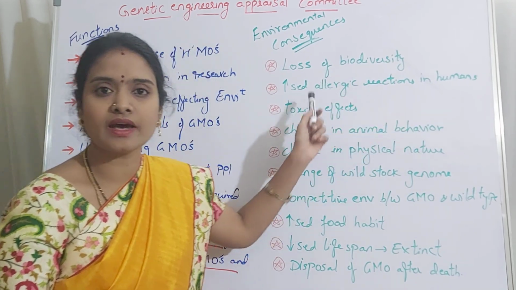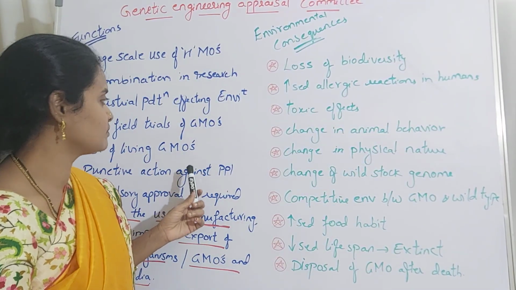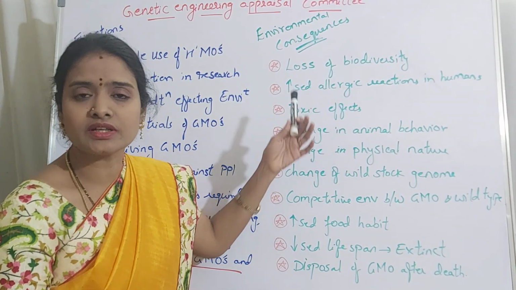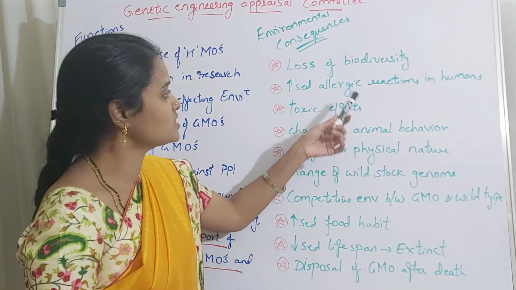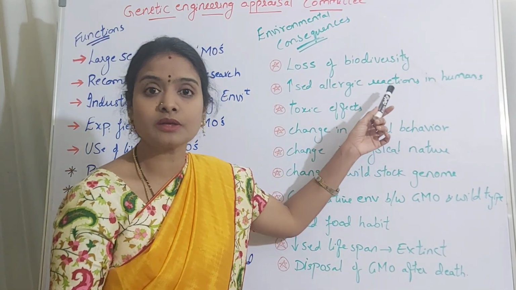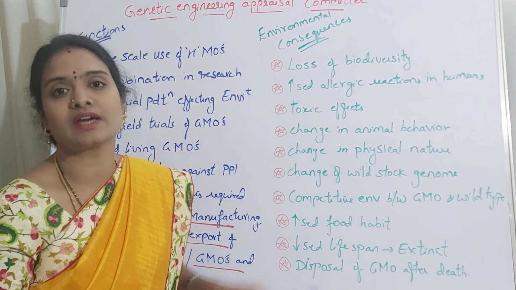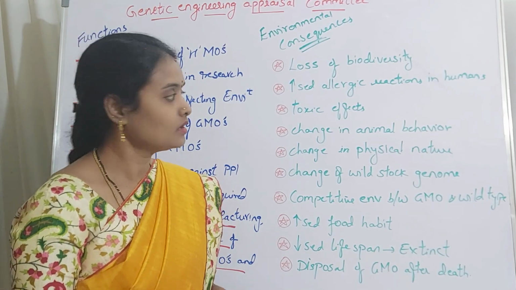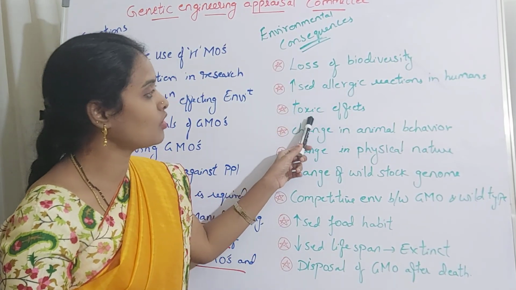If it is an edible vaccine, or a genetically modified organism which is used as food by humans, that may cause certain allergic reactions due to the introduced target gene. Then the next one is toxic effects.